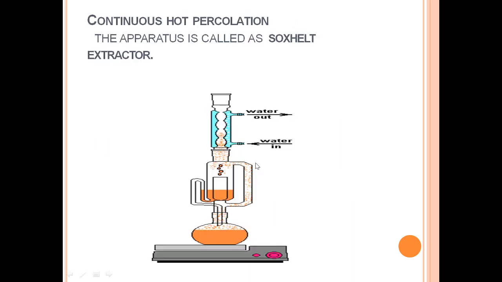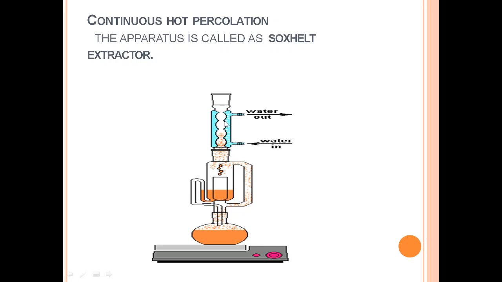So this is our diagram, which is called the Soxhlet extractor. As you can see in the diagram, below is the heating pan, or in many laboratories they are also using a water bath. This is the flask which contains our menstruum. Then this is our extractor device which is actually filled with drug, and this tube which you can see circulating along the whole portion is called the siphon tube, and above it the reflux condenser has been fitted.